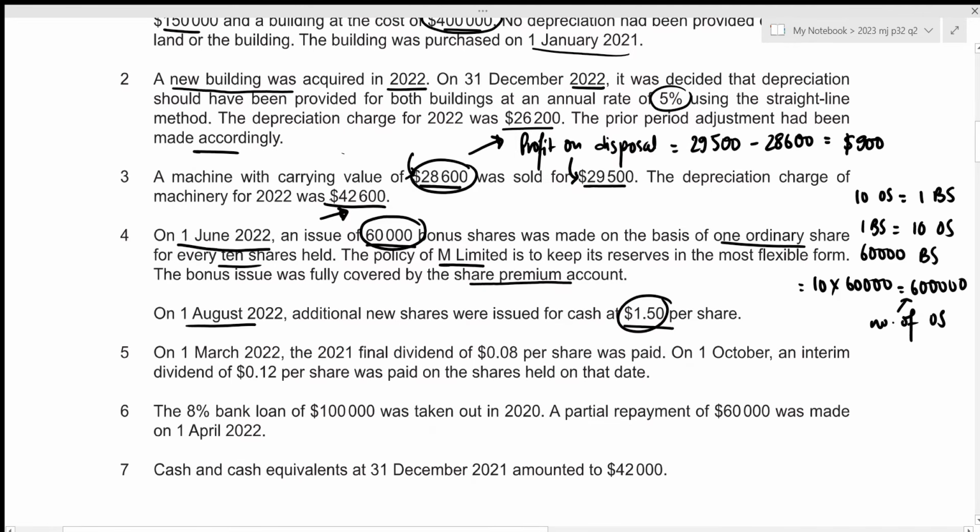So let's figure out the value of new shares. And this value will also include our premium rate. So the number of new shares was 80,000. We just need to multiply it by 1.50, which results in the value of new shares to be 120,000. Or we can just consider this as issue of shares.